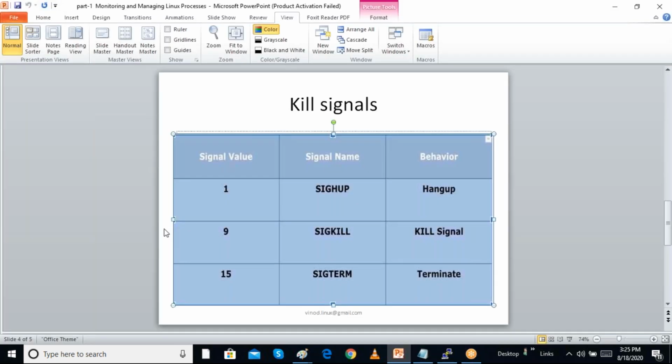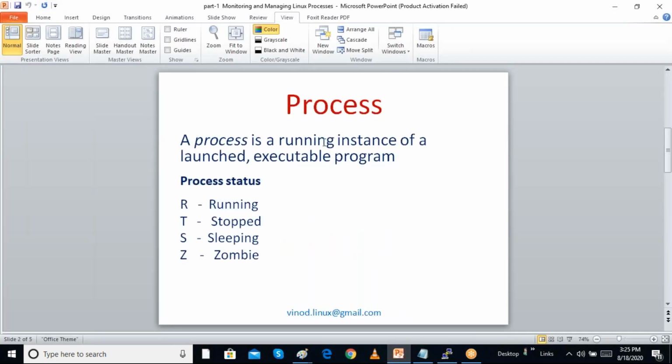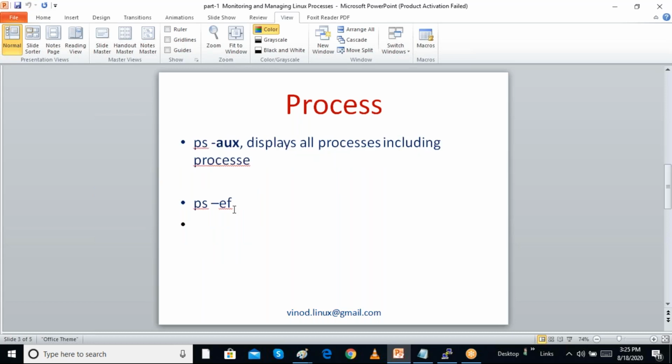So I am discussing a process. A process is a running instance of an executable program. Any program is only on the hard disk, but when we execute it, it becomes a process. The process status can be running, stopped, sleeping, zombie, and other statuses. We can see the status by ps -aux, ps -ef, all we can do.